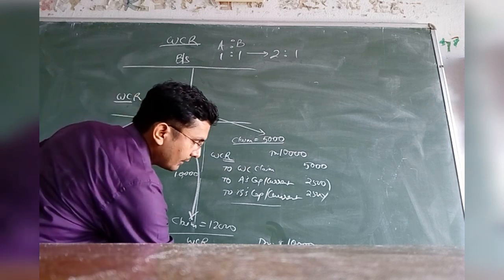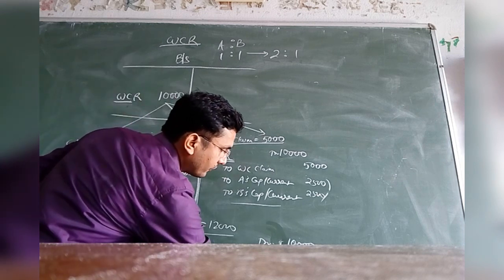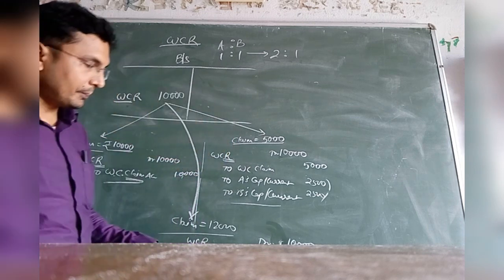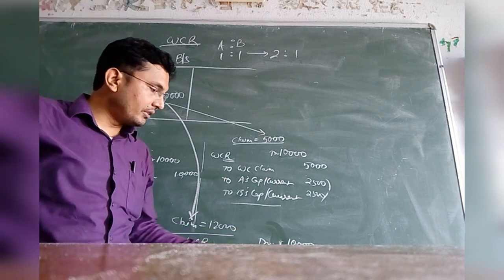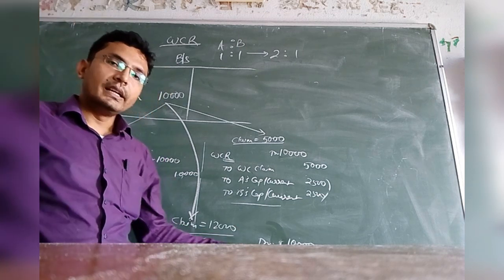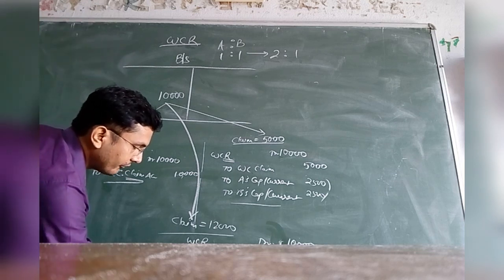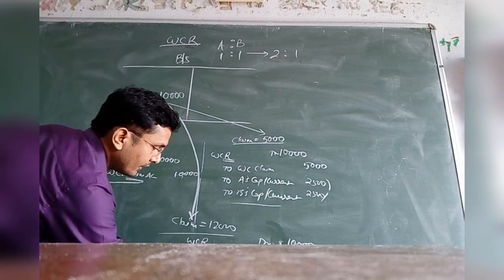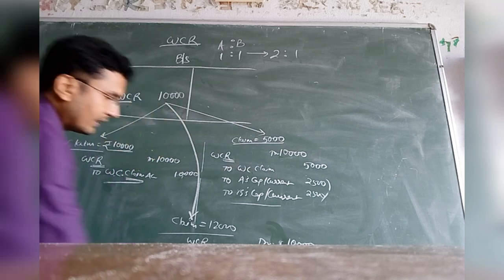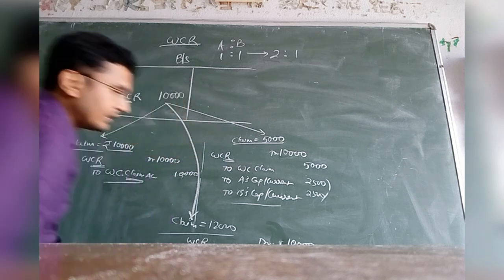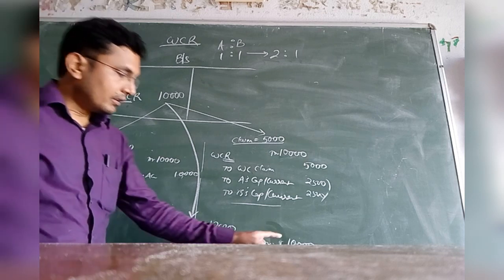So from where we shall meet this 2,000 shortfall? Look, we are not preparing a PL account over here. So we will not debit it to profit and loss account. Instead, we debit it to a separate nominal account called revaluation account. So this is debited to revaluation account, and the journal entry goes on like this.